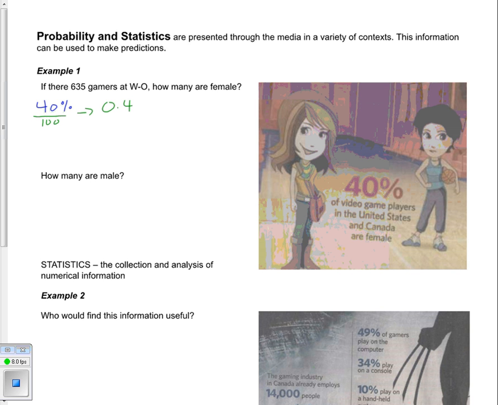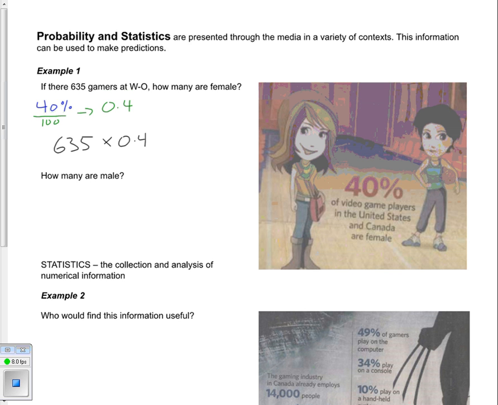If we want to figure out 40% of the gamers in WO, we take the total number of gamers at WO, which is 635, and multiply that by the number of gamers who are likely to be female, which in this case is 0.4.